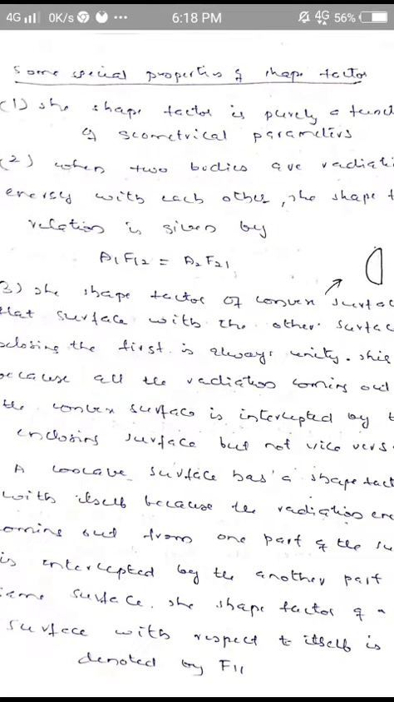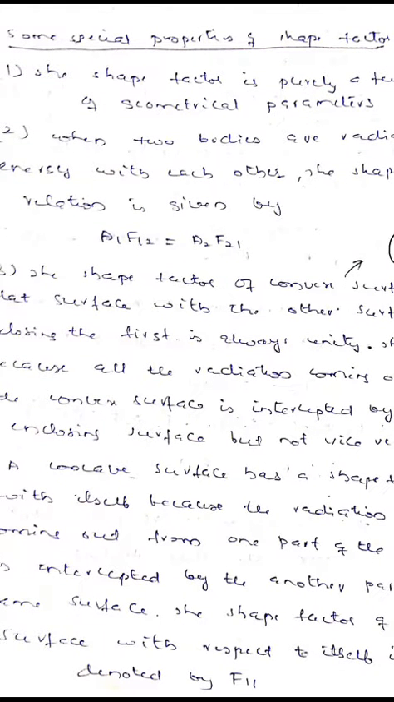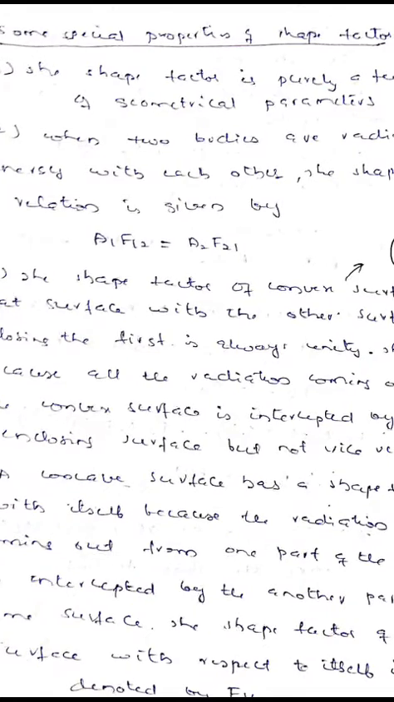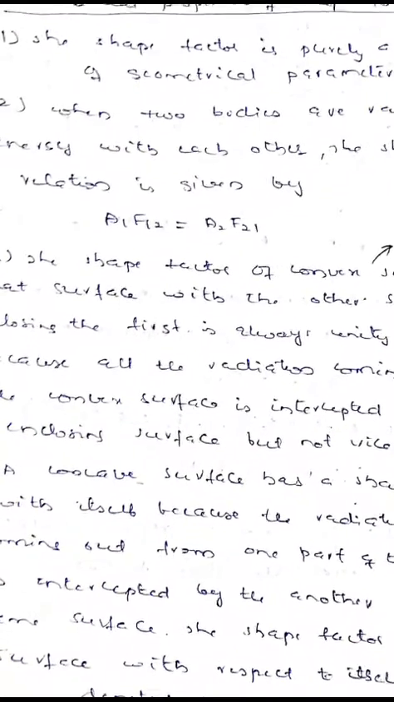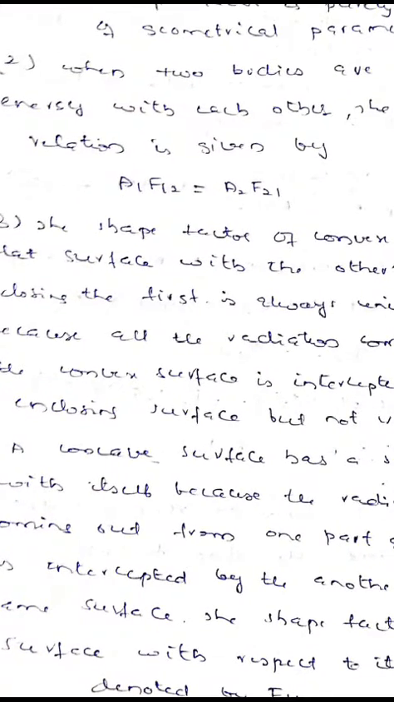Today we shall study some properties of shape factor. Shape factor, as we defined earlier, is a function of only purely geometrical parameters. And when two bodies are radiating heat with each other, the reciprocity relation holds good for the two bodies. Then we have A1 F12 equal to A2 F21.